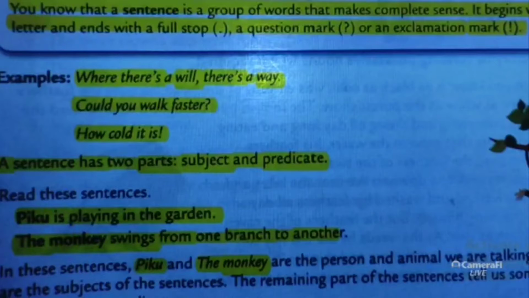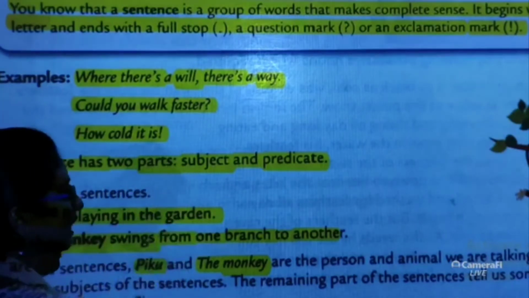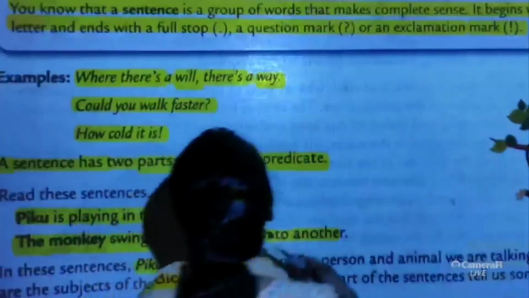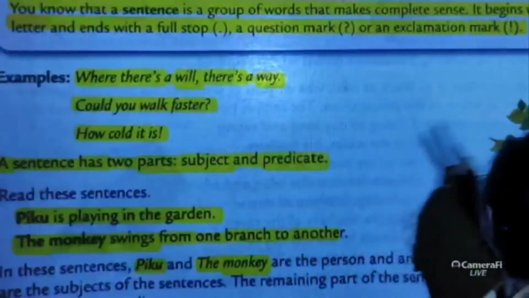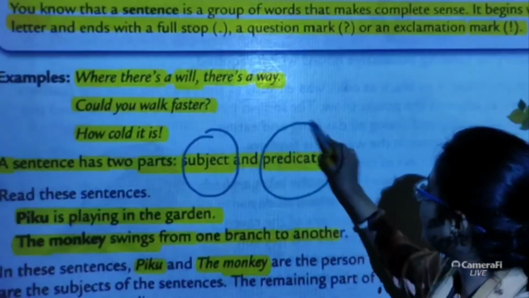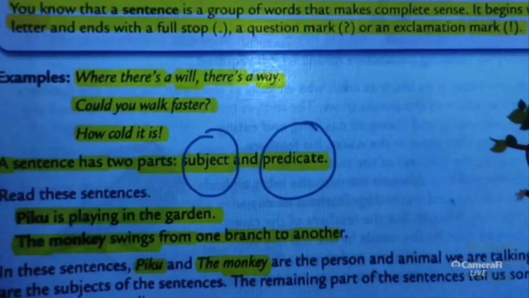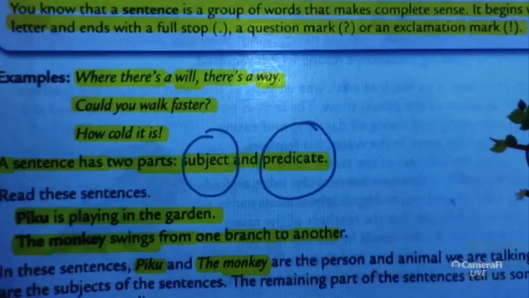Now let us come to our main point, that is subject and predicate. A sentence has two parts, subject and predicate. What are the two parts? Subject and predicate. A sentence has two parts. One is the subject, the other one is the predicate. Okay?